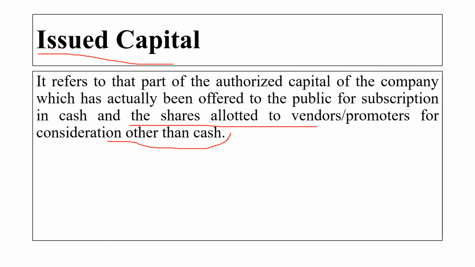Okay. And this capital is offered to the public for what? For the subscription. It will be in cash and the shares will be allocated to the vendors and the promoters for the consideration other than the cash. It sets the limit of the capital available for the subscription.